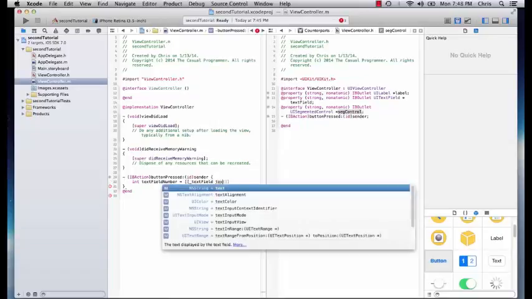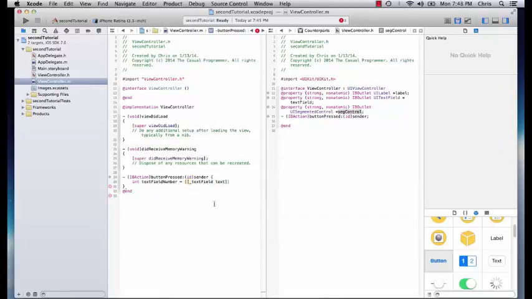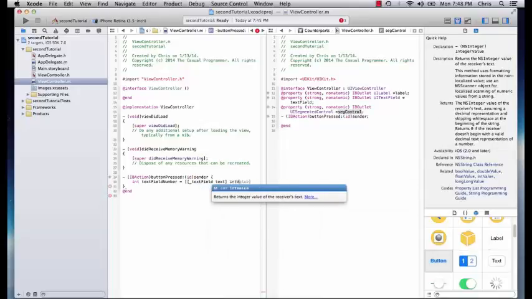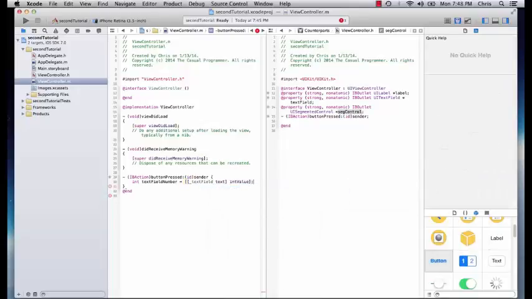And we're going to type out text because in this first bracket we're getting the text field's text value, and in the second bracket we're going to get the int value. And there we go. Now we have the int value of text field number. And next we're going to get the segmented control integer value, and so we'll say int seg control number equals, and we only need one bracket for this.